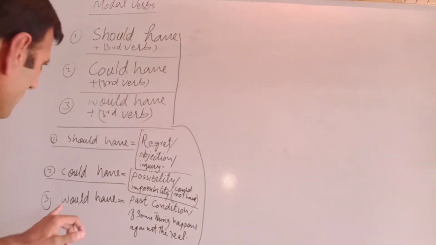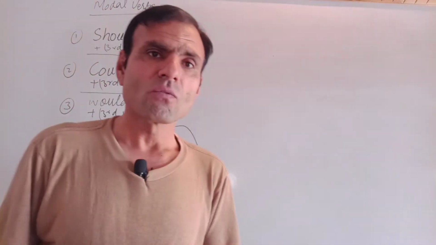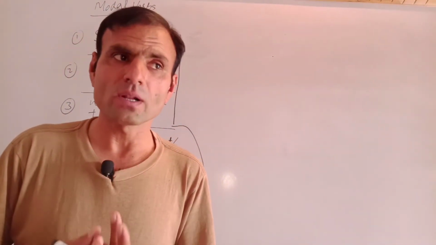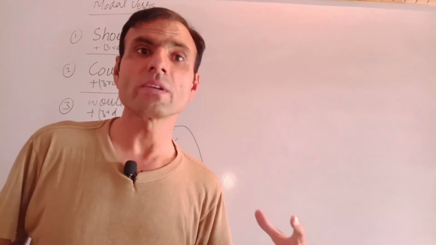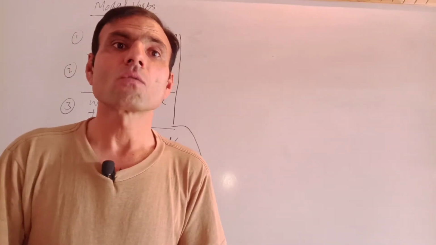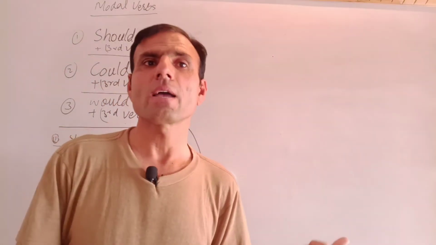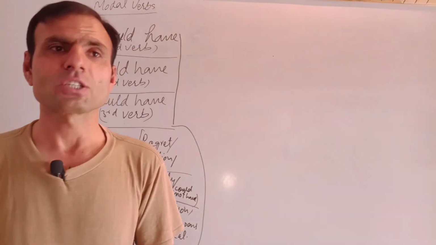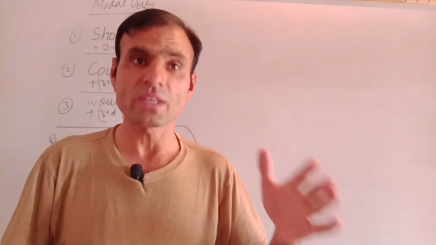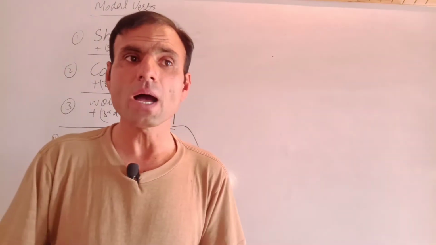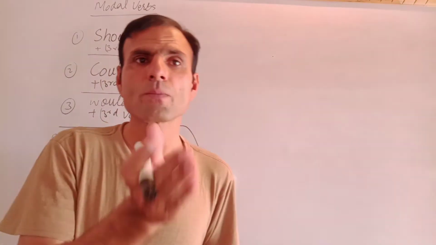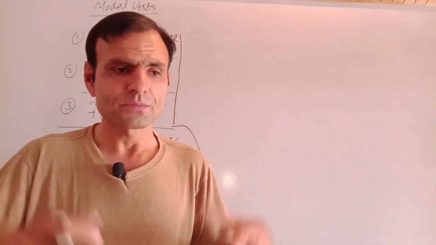That's okay. The other one is would have. Would is the second form of will. Sometimes we use only would for being more polite. Would you like to have a cup of tea with me? Would you like to have a seat here, etc. But would have is past conditional. If we are talking about something that happened in the past against reality, we put would have.